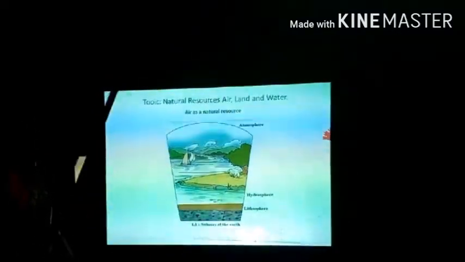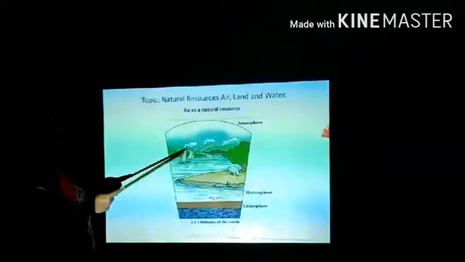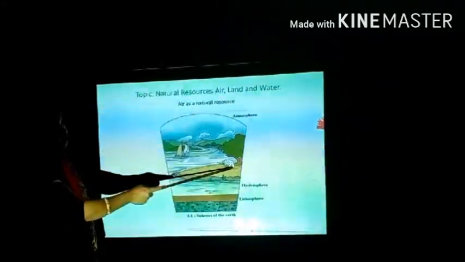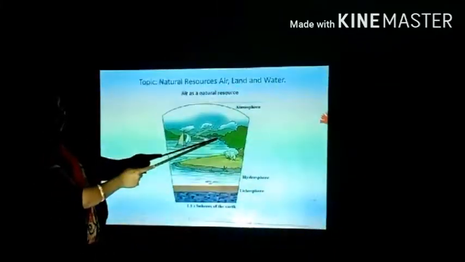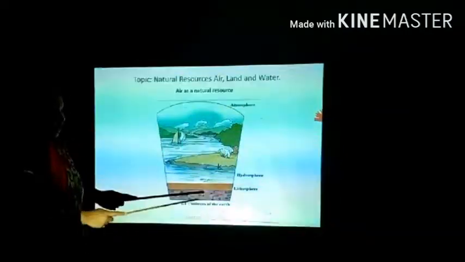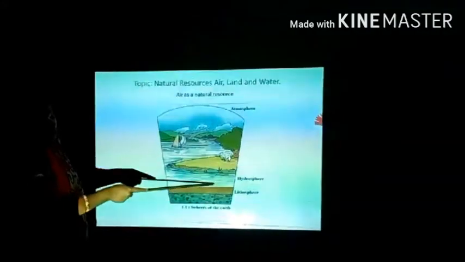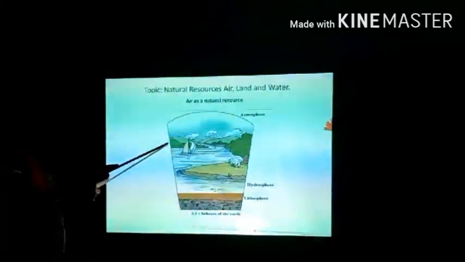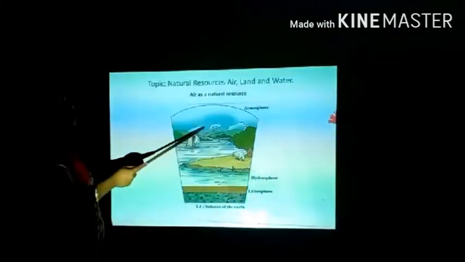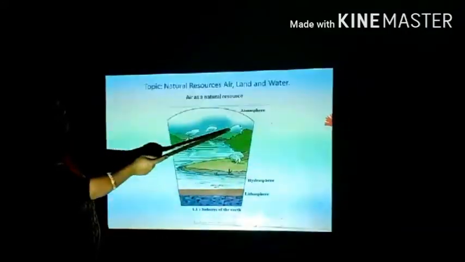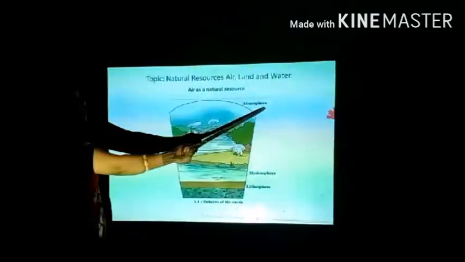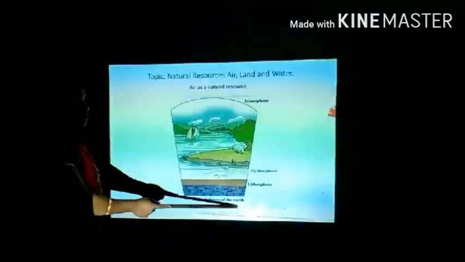Here, there is a picture for you. In this picture you can see the birds are flying in the sky, there is an aeroplane in the sky, a cloud is in the sky, then there is an animal on the land, trees are on the land, there is a car on the land, mountains are on the land, and here you can see the fish are swimming in the water, there is a boat in the water. So the things which are in the air, like birds, clouds, and the aeroplane flying in the air, that part of the air forms the atmosphere of the earth. That is one of the spheres of the earth.